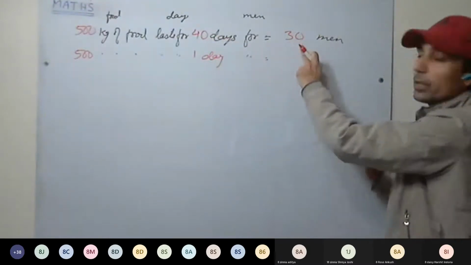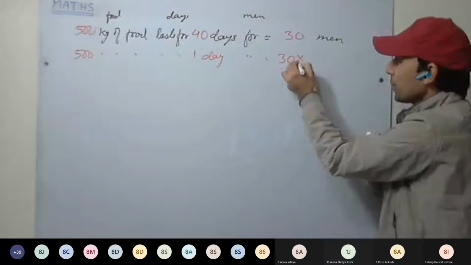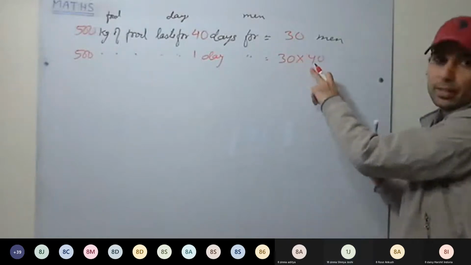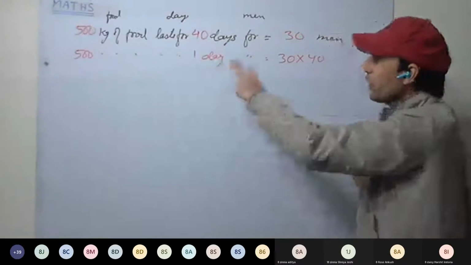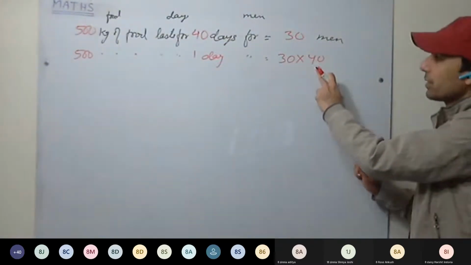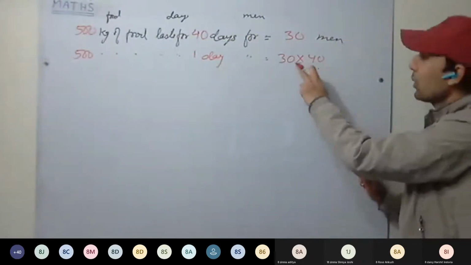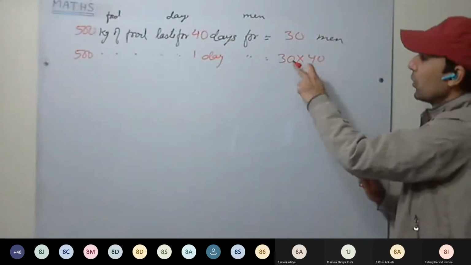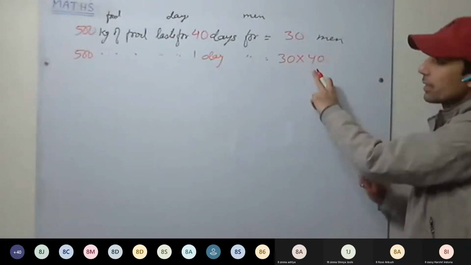It means the number of men have increased, then only it will last for 1 day. So we have to multiply or divide. Multiply, because we need a larger number. Because the days have decreased, the same food will last for more men. It is lasting for just 1 day, it means more men have joined. How many? 40 times the men have joined.